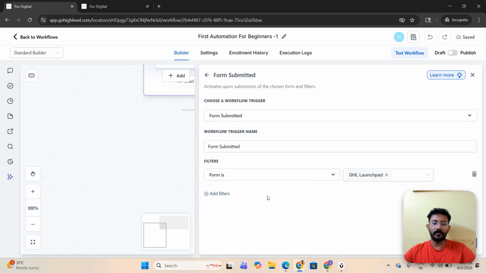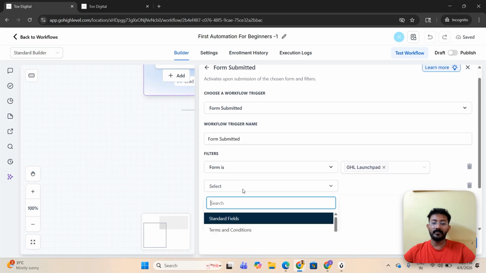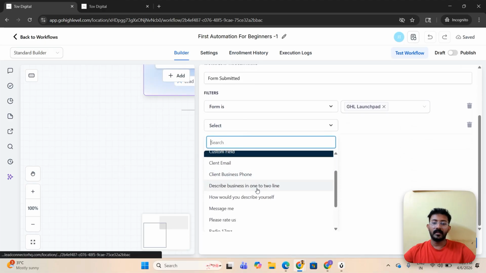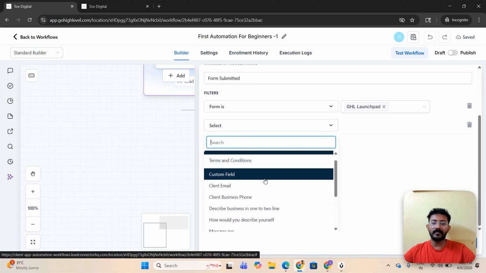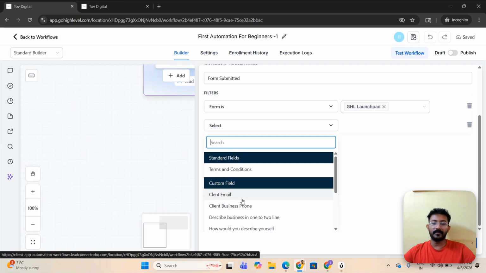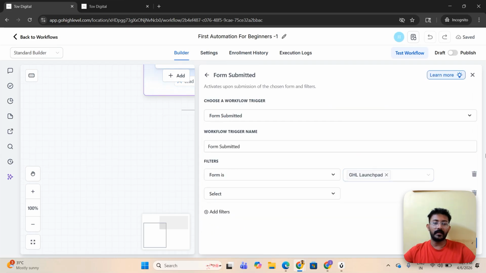So I'm just adding the form, and you have other options to add more filters, like if you want to filter these forms by client email, client business phone, or describe business in 1 to 2 lines, all these can be filtered and added as a trigger. It will work according to the filters we have added. So if you have added 3 filters, only once it satisfies all 3 filters will it be received as a lead in our system.